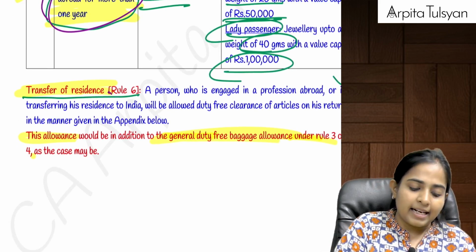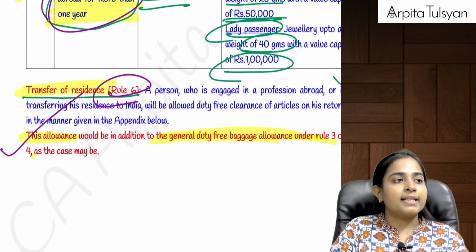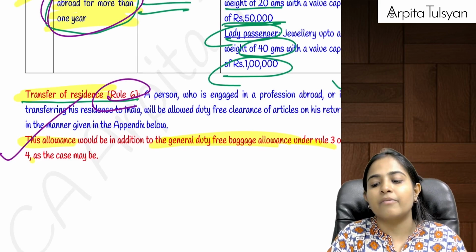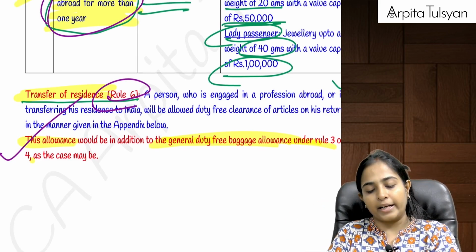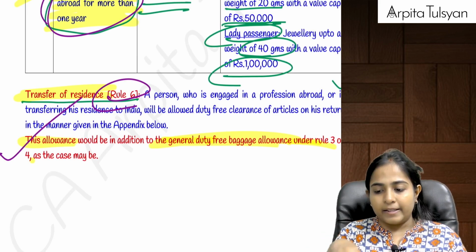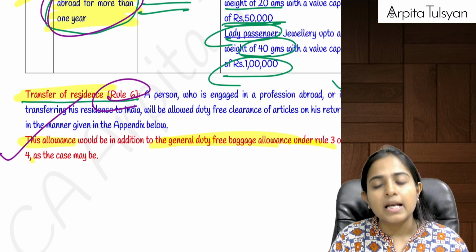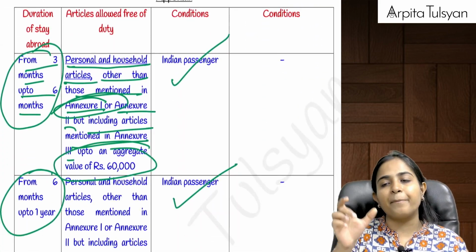Yes. Then the last one, that is rule number 6. Rule number 6 talks about transfer of residence. Now let's say someone was engaged in some business, someone was engaged in some profession, and now that person is shifting back to India. In this case, he will need more allowance. So he is given some more duty-free allowances depending upon his time period of stay outside